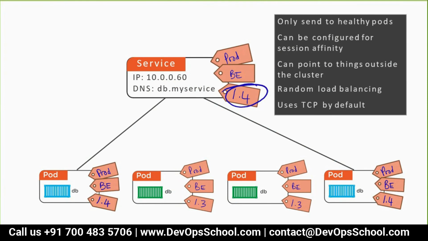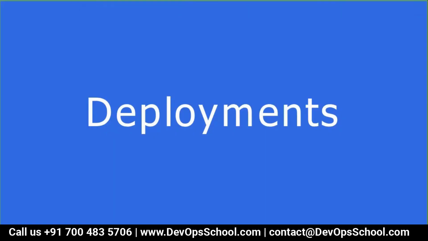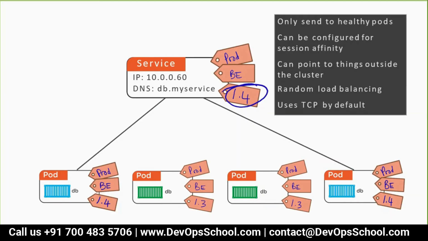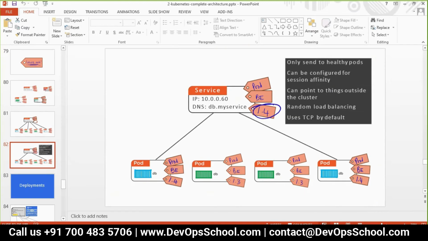If you ask me what is the logic for diverting the traffic, it's random. 1, 2, 3, 4, 5. If you have 5 pods like that, and it uses TCP by default. TCP means IP address and port number. So that is a service. I hope it is clear now. If you are okay with the conceptual stuff, I can show you the demo also. Are you okay with the conceptual part?